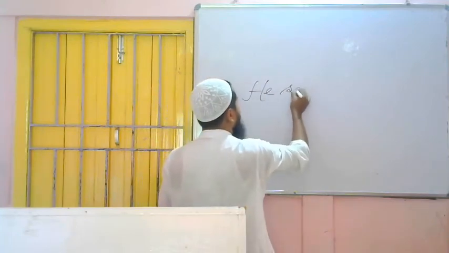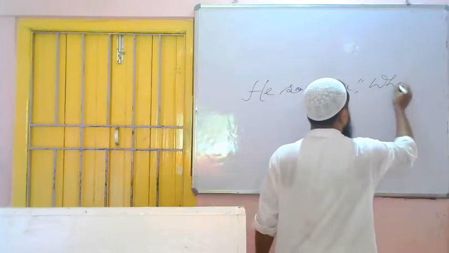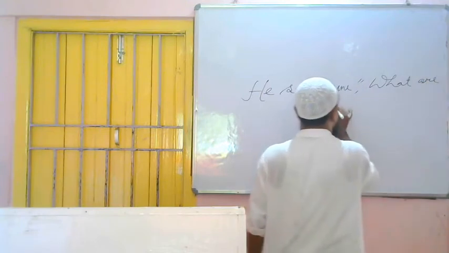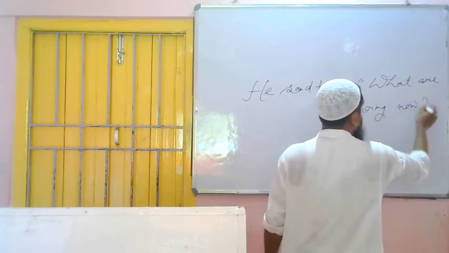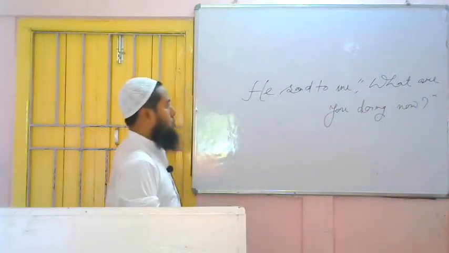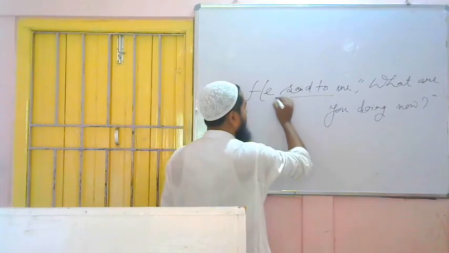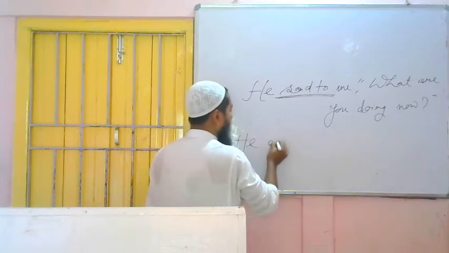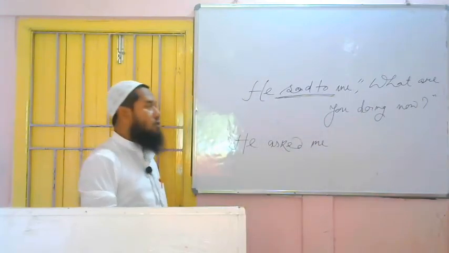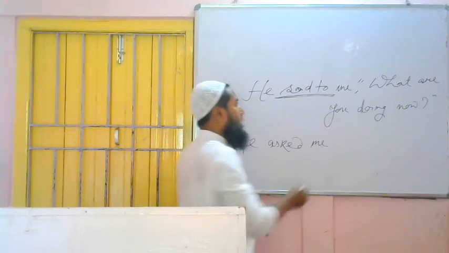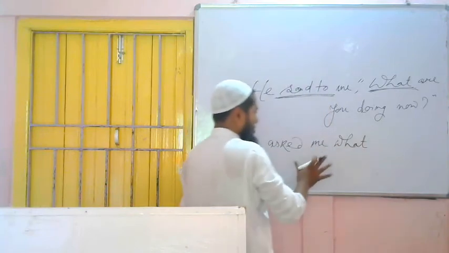He said to me, "What are you doing now?" Question mark. What are you doing now? To write this interrogative sentence in indirect speech, whatever the interrogative it is, in place of said or said to, we have to use what? Asked. He asked me. Now this is not a yes-no type question, that's why we cannot use whether. We have to bring this word: what.